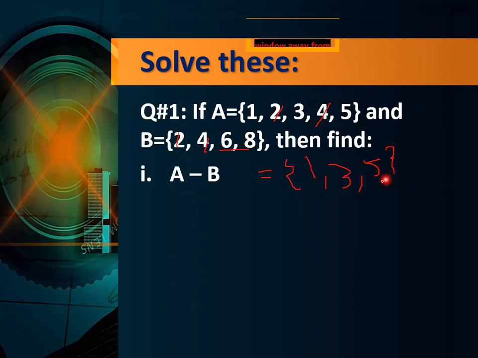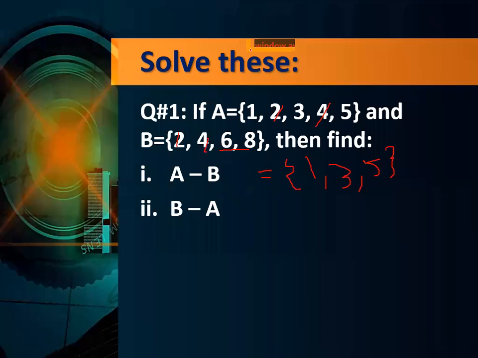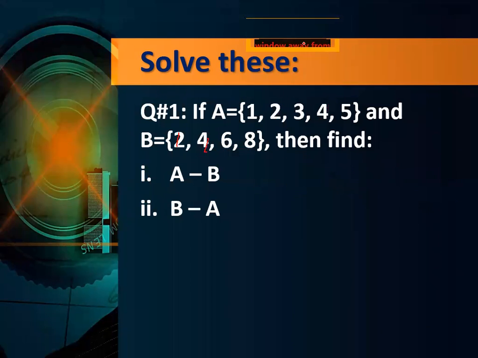Good, very good. Now next, find out B minus A. Okay, now B minus A will be equal to what?